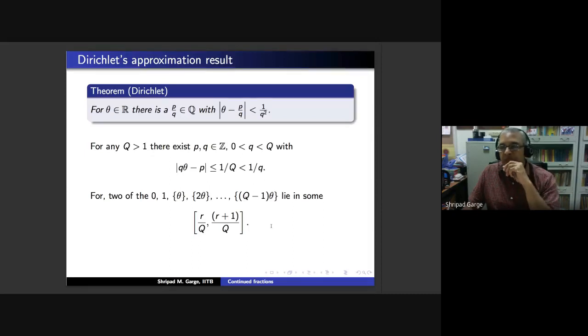The pigeonhole principle says that if you have n holes where pigeons are going to sit, and if there are more than n pigeons, then at least one hole should have two or more pigeons. This is quite obvious, one should say.